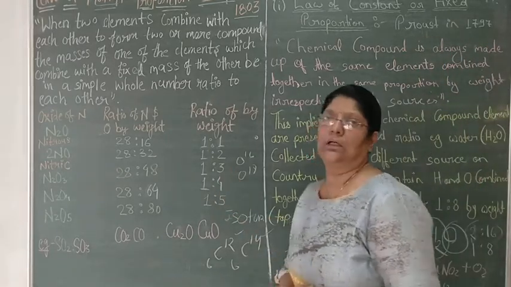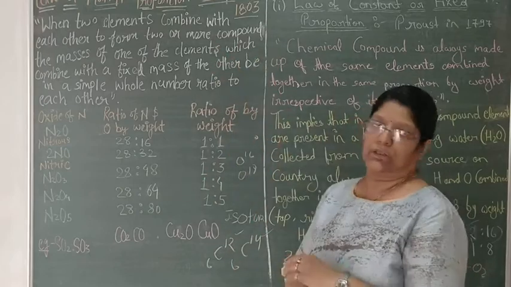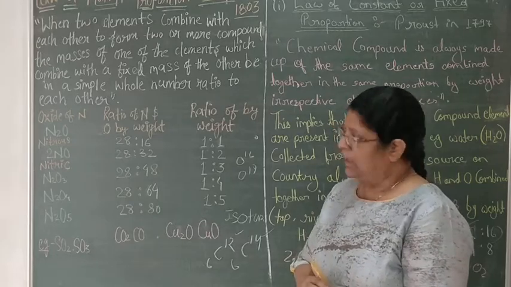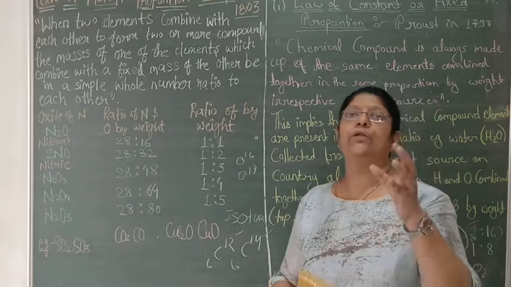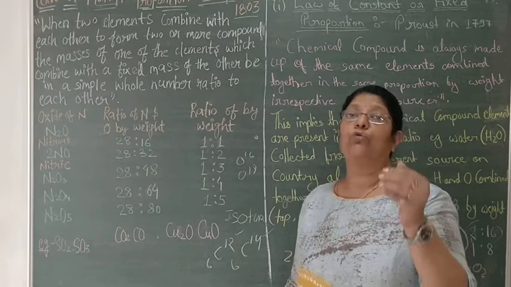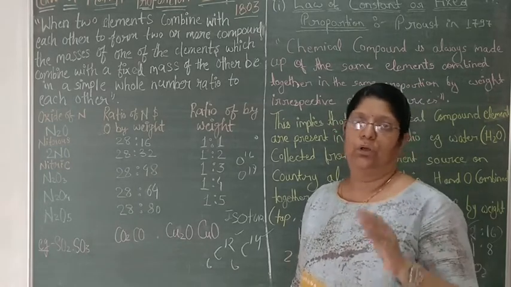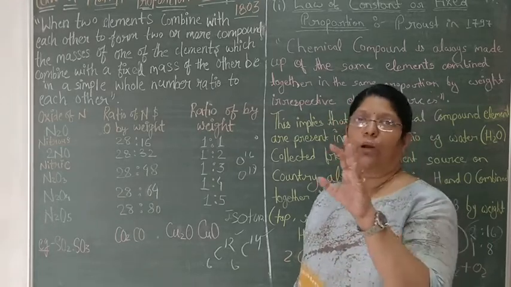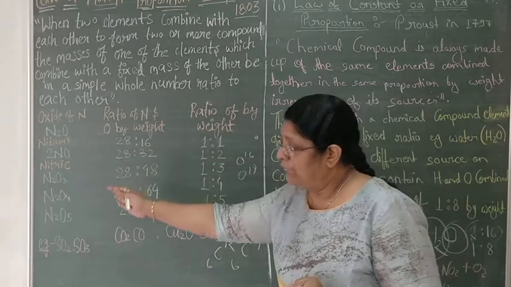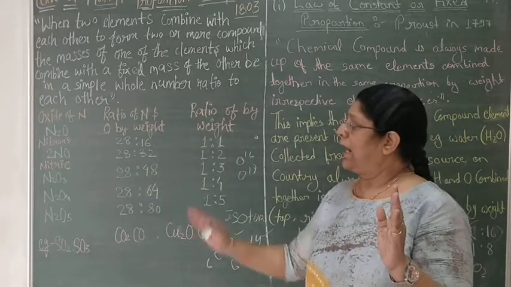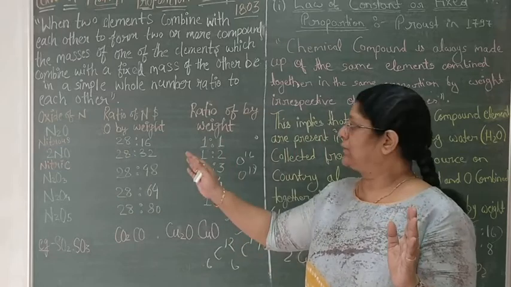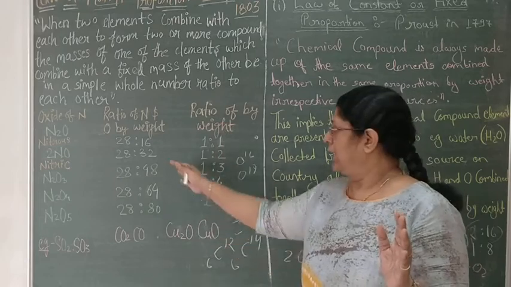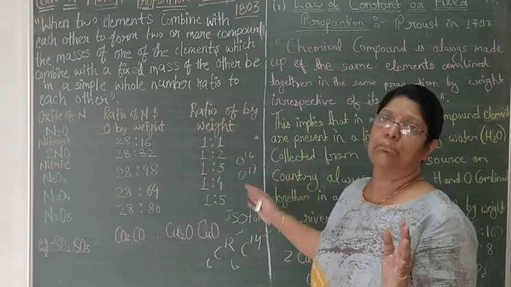We are talking about the third law, the law of multiple proportion given by Mr. John Dalton in 1803. What we will say? We will say that when two elements combine together to form two or more compounds, the weight of one element remains the same, and the different weights of another element that combine with it will remain in a simple ratio, in their molecular mass or a very simple ratio.